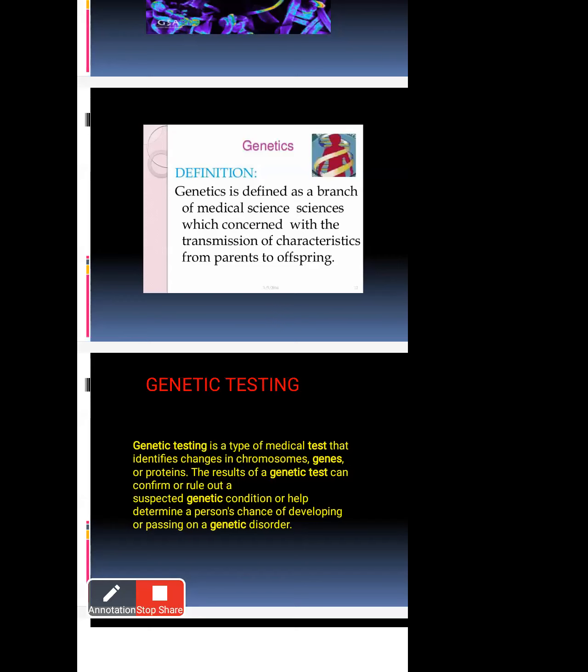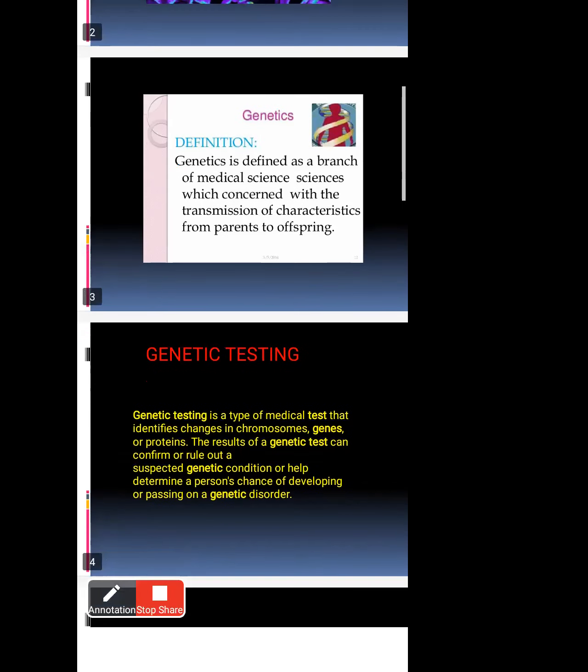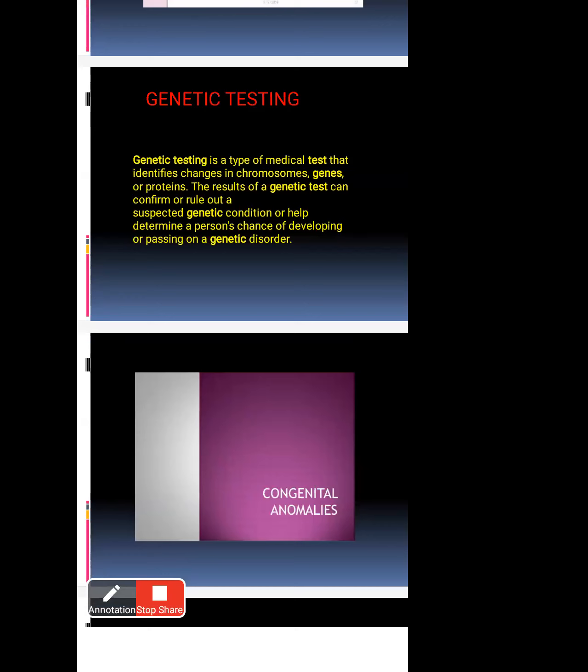Which disorders are passed from parents to children? Getting a genetic problem like that is because of chromosomal abnormalities. Otherwise, if the parents have any problem, that problem can also affect the children. That's the main identification of genes in medical science. That is the definition of genetics. Understood? Yes, ma'am. Okay, genetics is finished.